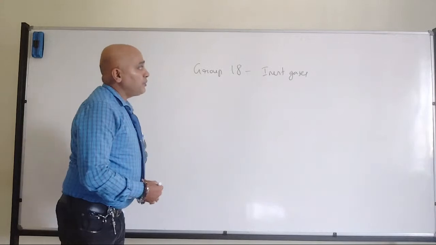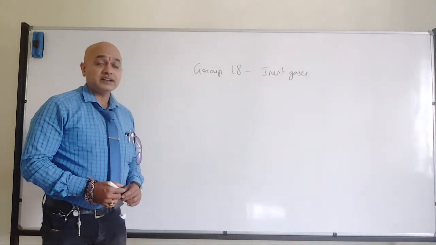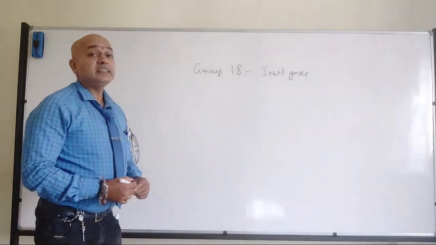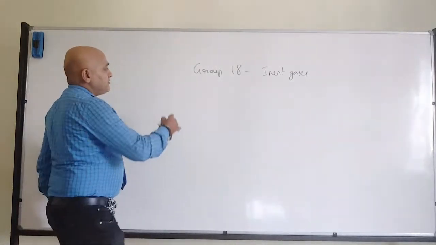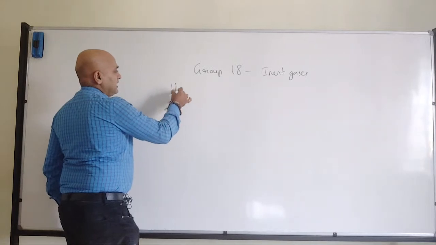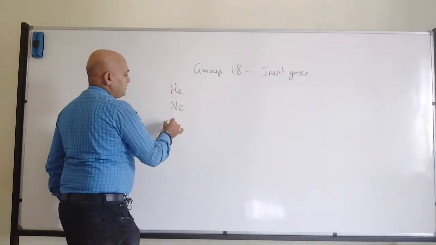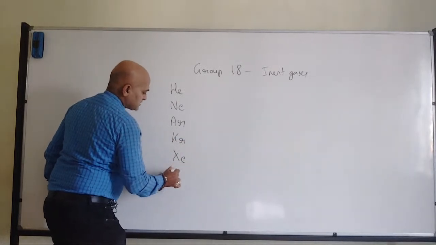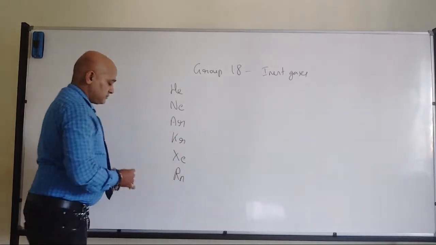Now when I am talking about inert gases, that shows that they are least reactive. That's why they are called inert, right? In this we have helium, neon, argon, krypton, xenon and radon.